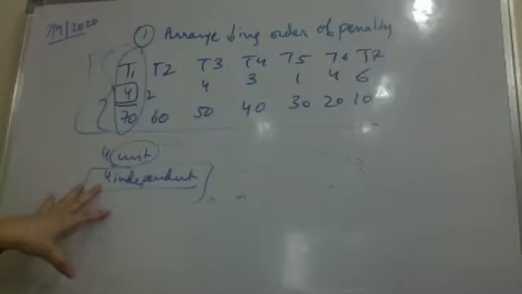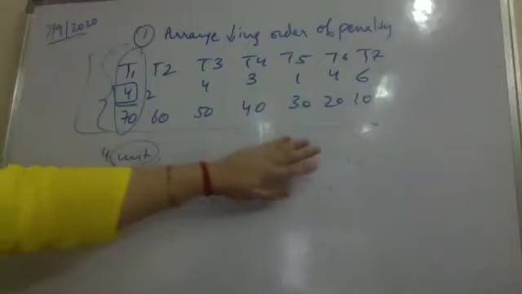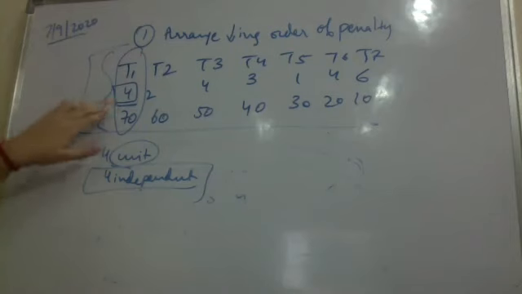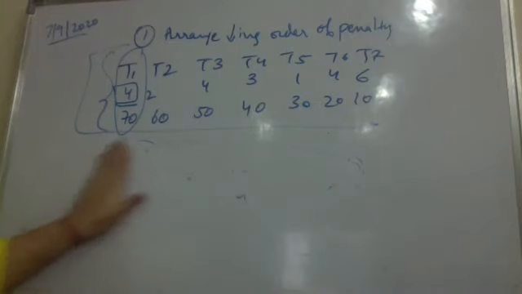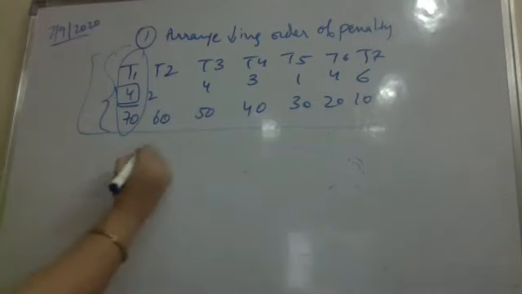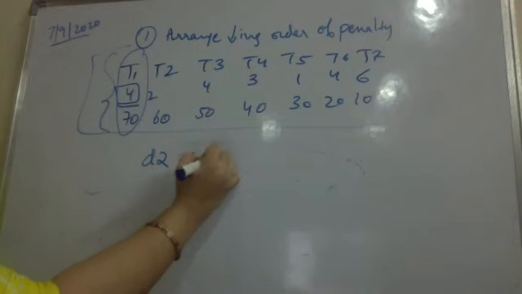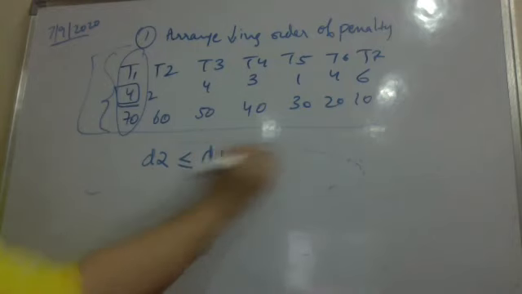How do I find this set? I am trying to find this set again in the decreasing order of the penalties. Now 2 is earlier than 4, it is included in the set. 4 is still less than or equal to 4, it is also included in the set. Does this make sense? Now I am actually giving you the algorithm. Since the deadline of task 2 is less than or equal to the deadline of task 1, it is included in the set. 2 tasks are now in the set.